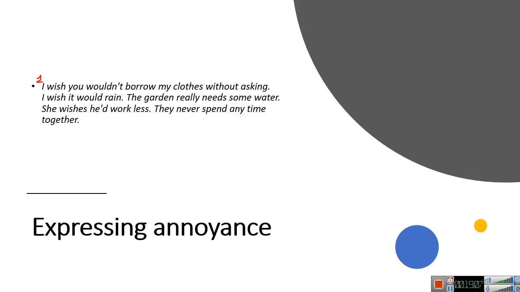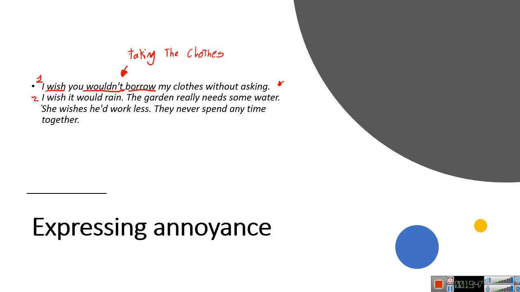Number one. I wish you wouldn't borrow my clothes without asking. So where do you see the combination of wish and would? I wish you wouldn't. Okay, I wish is right here, you wouldn't, and the verb is borrow. So she's expressing annoyance about what? About taking the clothes without permission. Yeah, taking the clothes. Very well.